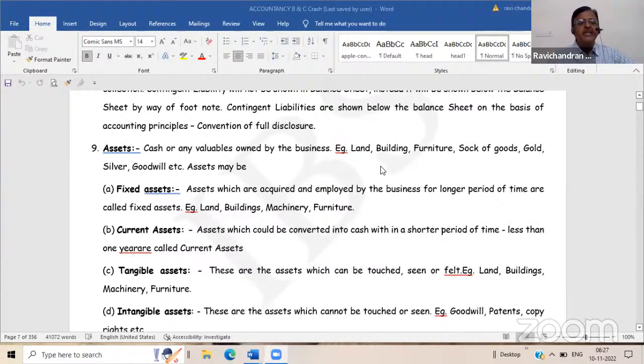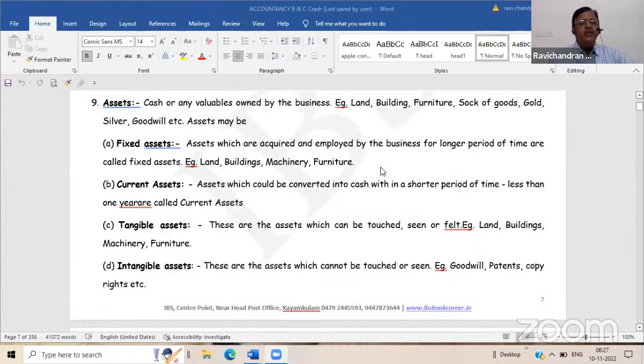Okay. Assets. Assets include fixed assets, current assets, tangible assets, intangible assets. So assets are of four categories. Current assets are those assets which can be converted into cash within a maximum period of 12 months, not minimum, maximum period of 12 months. Fixed assets are those assets which are not current assets, non-current assets. That means the amount invested in the fixed asset is fixed for a certain period of time.